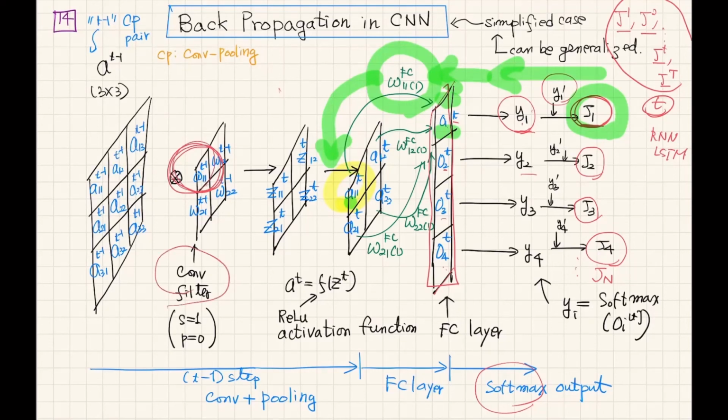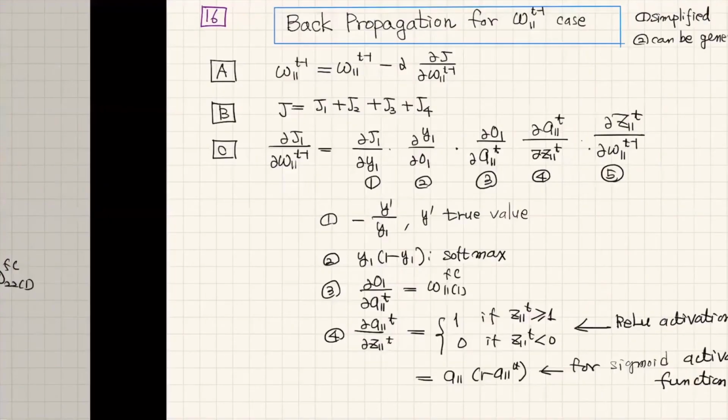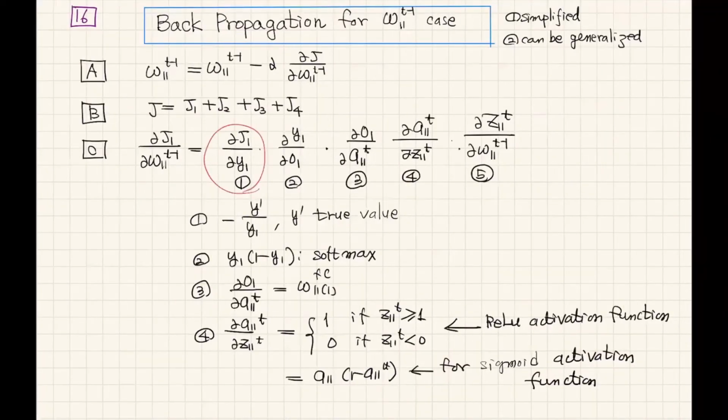That means you have to derive the equation of the partial derivative from the cost function and output function, and the fully connected function, and then go through up to 5. And it will go through the ReLU activation function.